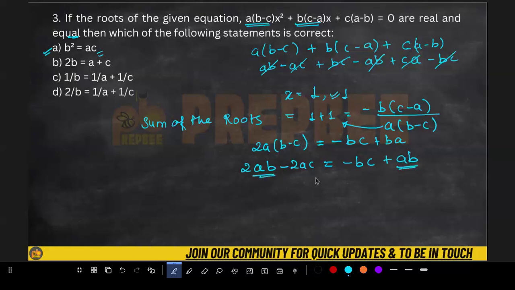Let me take ab to one side. It is easier if ab stays on one side, so let's say ab on one side: 2ab, here it is plus ab, here it will become minus ab. This minus, send it here, so I will get from here that is 2ac minus bc. From here I will get ab. Now if I bring the minus bc also over here, what will I get? I would simply get this plus bc, which is equivalent to 2 times ac.